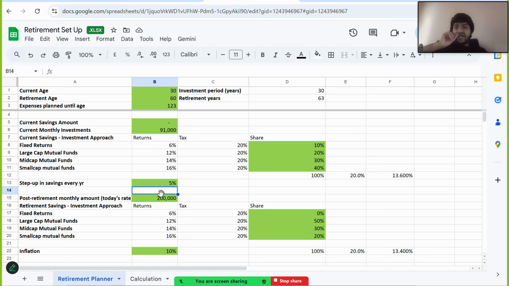Like that, you can change the values as per your choice. I've entered the tax and inflation as very conservative values. I mean, the inflation and tax would most probably be much lesser than this, but I have entered a considerably reduced value. Now let's go to 8%. This is somewhere close, probably.